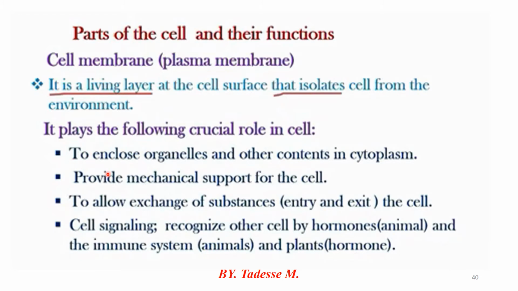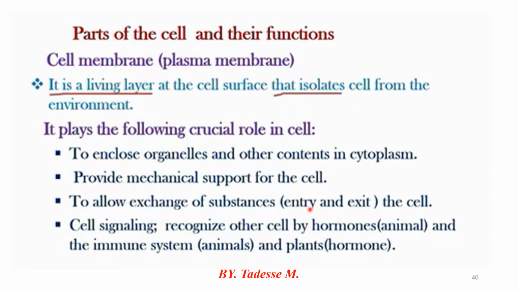It encloses organelles and contains cytoplasm, provides mechanical support like a cell wall, and allows the exchange of substances entering and exiting the cell. These systems are controlled with the help of the plasma membrane.